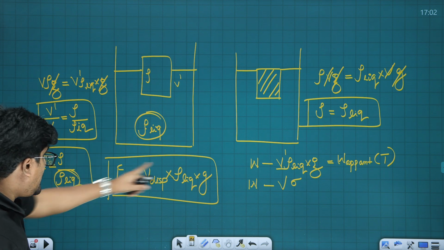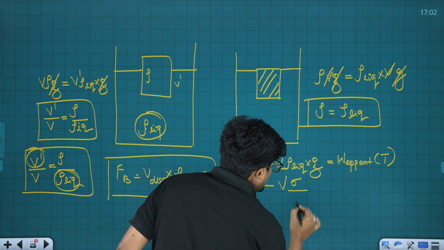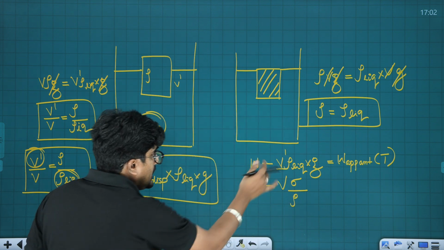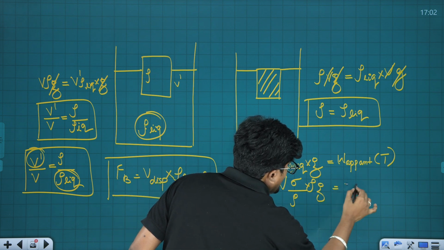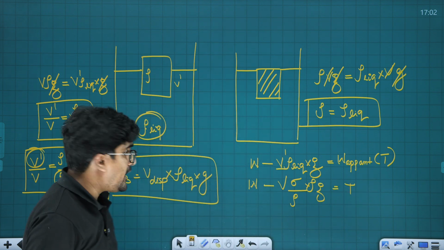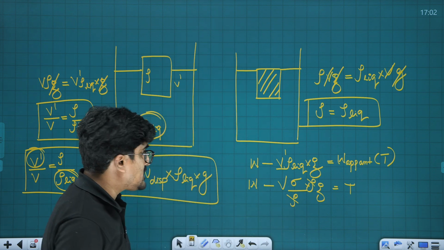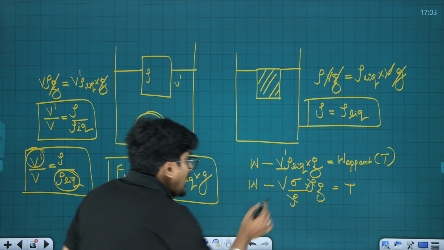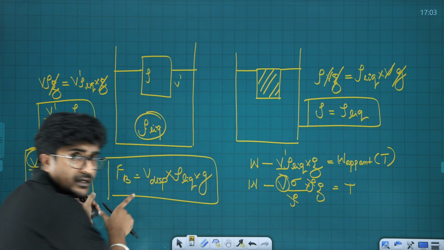So here I am taking it as the density of the material upon the density of the liquid, rho here, into rho into g, that is the apparent weight T here. Now have a look, rho and rho will cancel each other, isn't it? And what we have got is capital W over here, and V is the volume of this particular material.